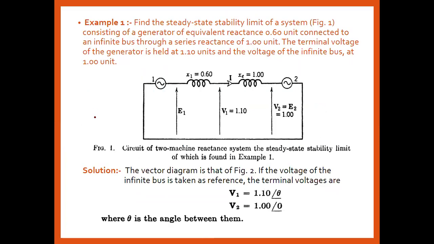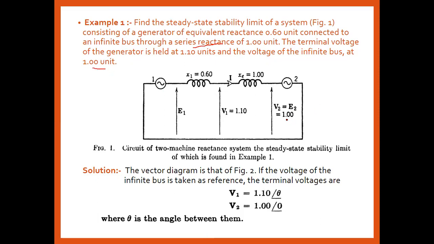Okay, so here we have to consider one example to clarify and discuss in detail the two machine system with negligible losses. So what is the example? To find the steady state stability limit of the generator of equivalent reactance 0.60 per unit connected to the infinite bus through a series reactance of 1 per unit. The terminal voltage of the generator is held at 1.10 per unit and the voltage of the infinite bus is 1 per unit.